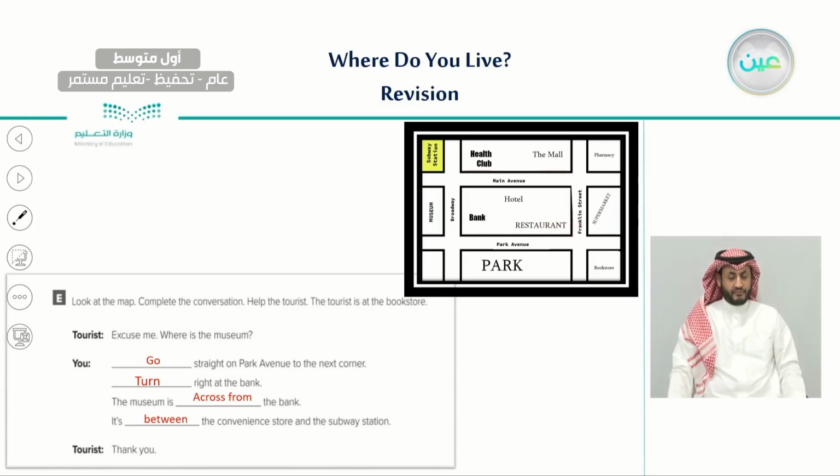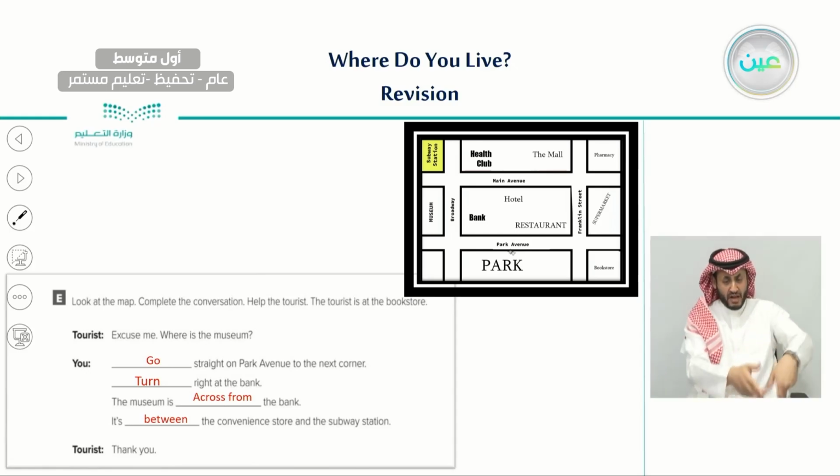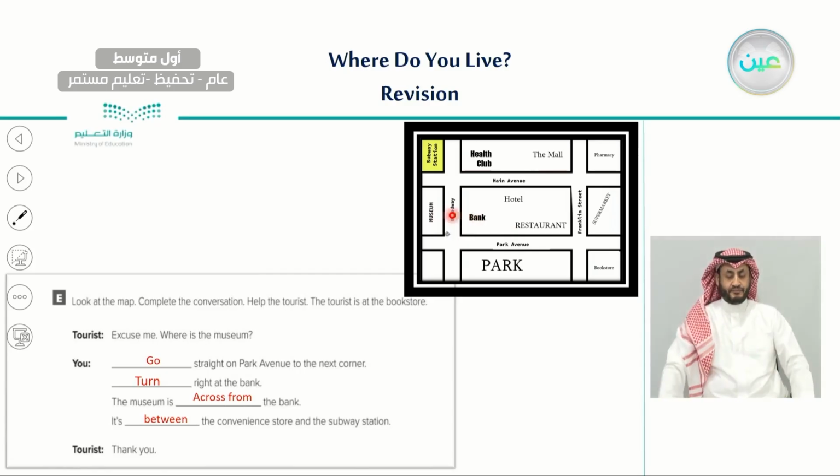So here is the bookstore he was looking for. And also, the museum is across from the bank. The museum is across from the bank, and it is between the convenience store and the subway station. So here is the museum, which is across from the bank, okay, and between the subway station and the convenience store. This is how we helped the tourist.